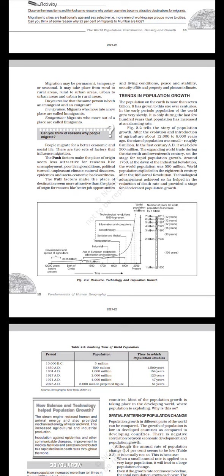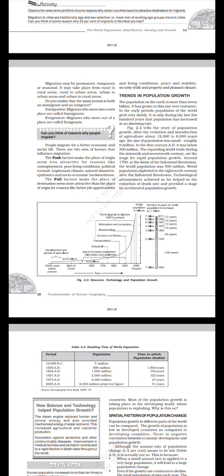The pull factors make the place of destination seem more attractive than the place of origin for reasons like better job opportunities and living conditions, peace and stability, security of life and property, and pleasant climate. Trends and population growth. The population on the earth is more than 7 billion. It has grown to this size over centuries. In the early periods, population of the world grew very slowly. It is only during the last few hundred years that population has increased at an alarming rate.